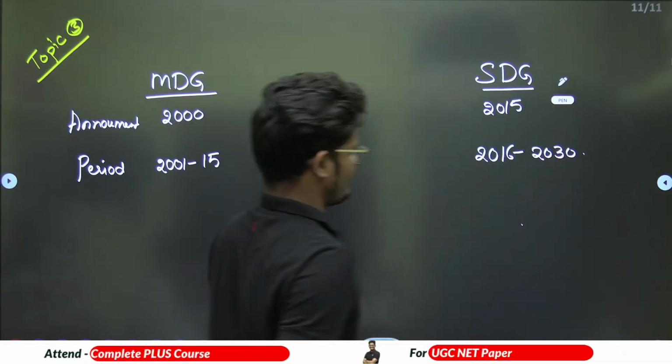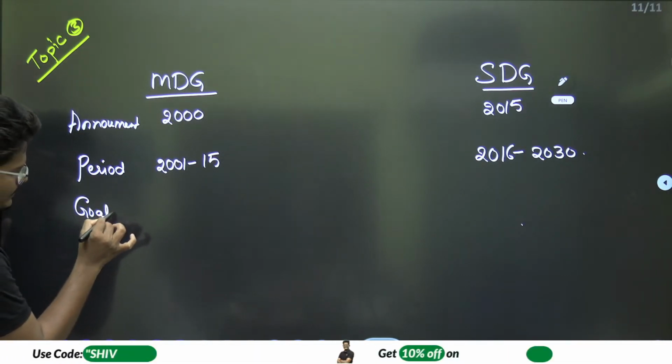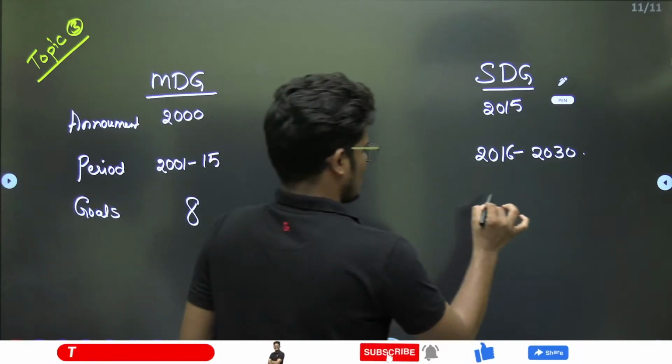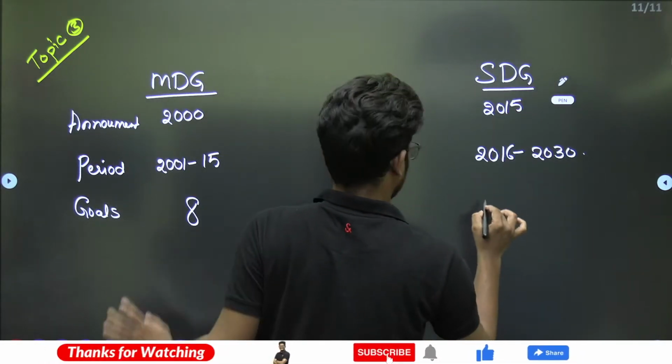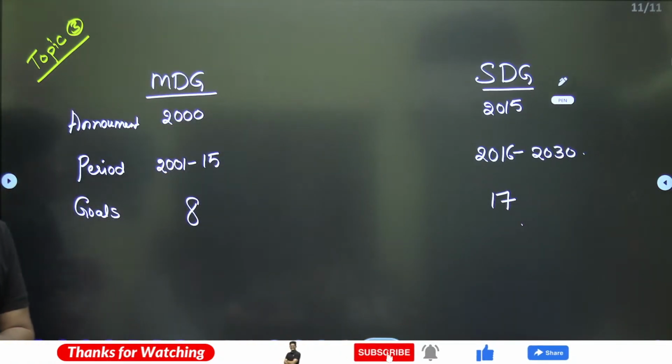This is the implementation period. Now, how many goals are there? There are 8 Millennium Development Goals, and a total of 17 Sustainable Development Goals.